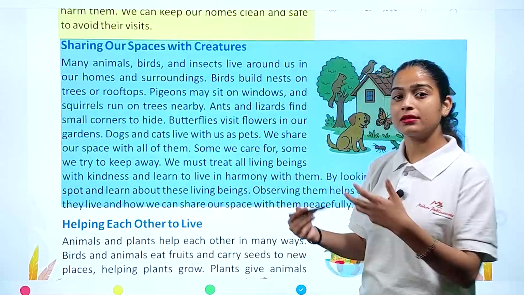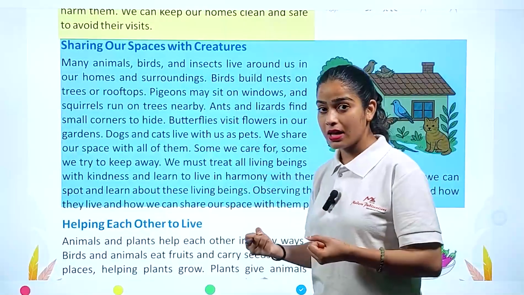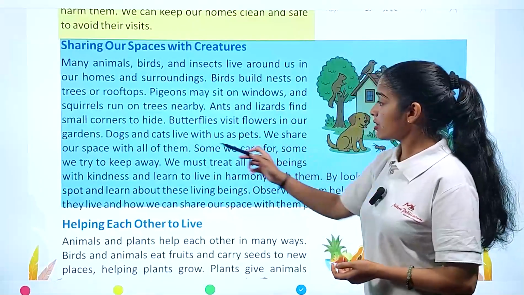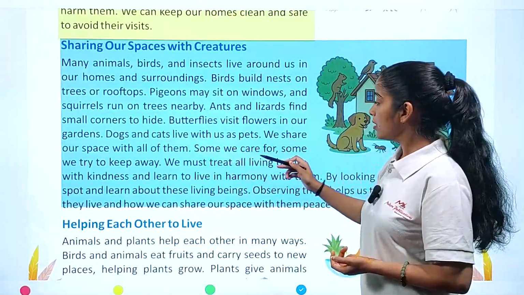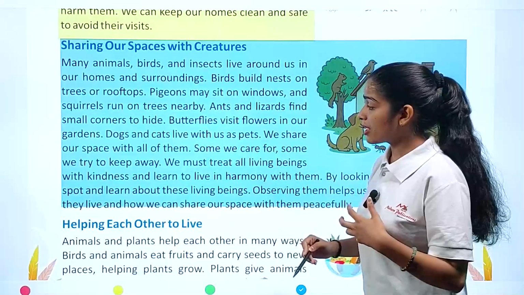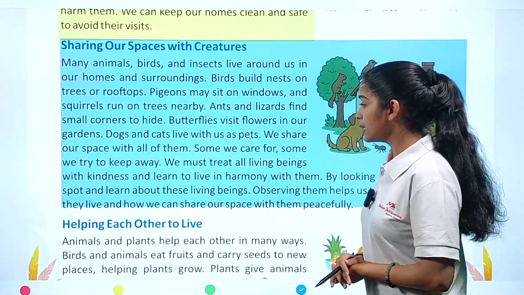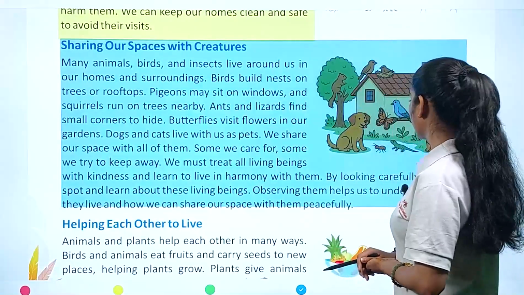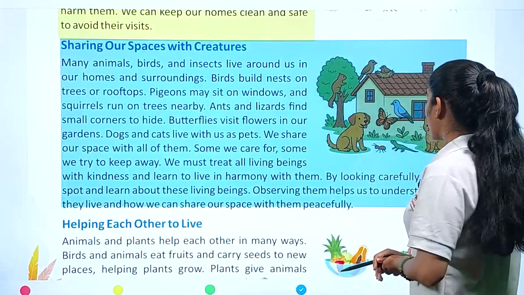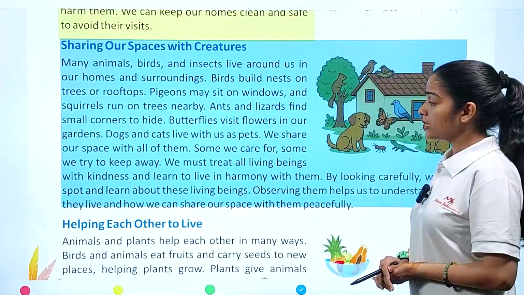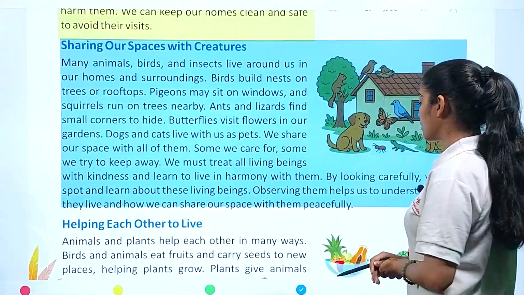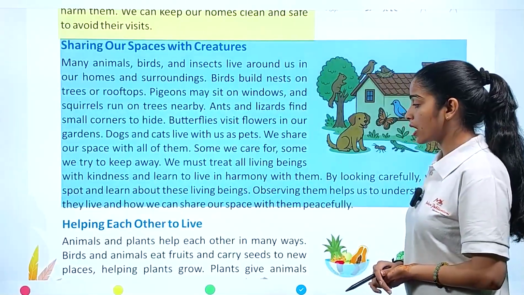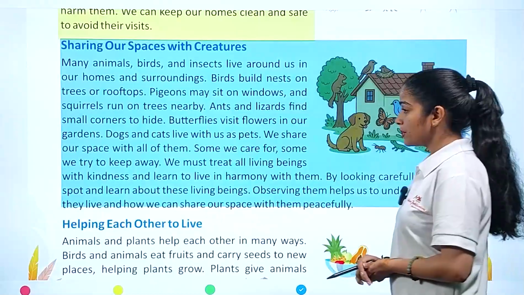So dogs and cats are invited living organisms, and we take them as our family members. We share our space with all of them. Some we care for, some we try to keep away. We must treat all living beings with kindness and learn to live in harmony with them. By looking carefully, we can spot and learn about these living beings. Observing them helps us understand how they live and how we can share our space with them peacefully.